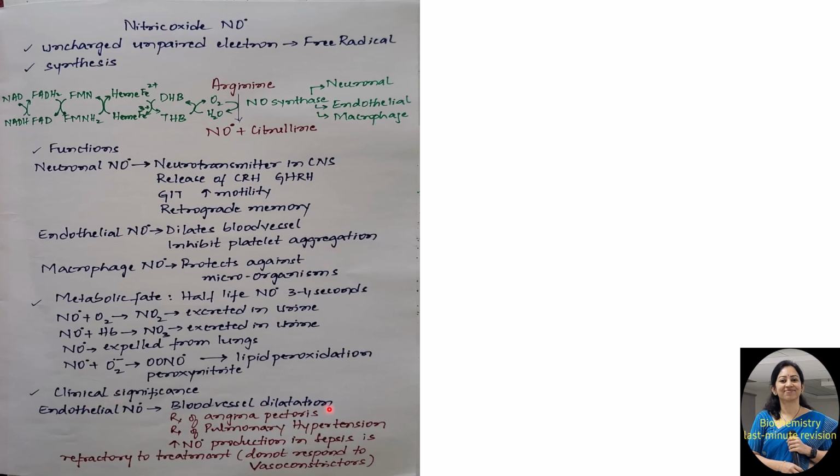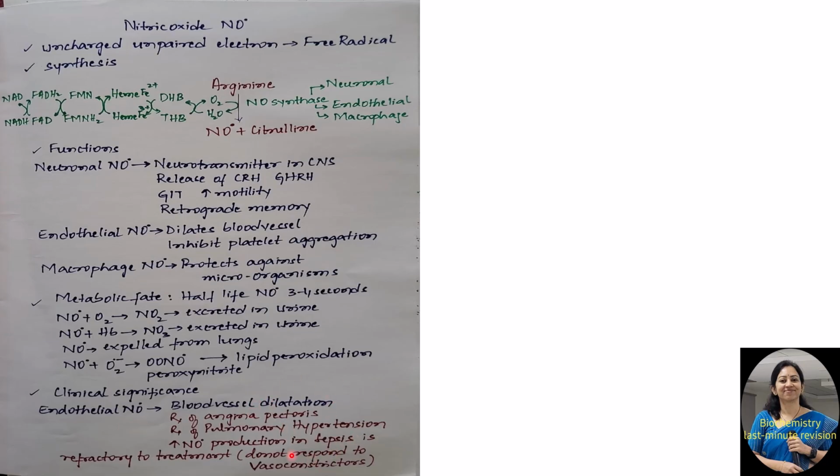So clinical significance, nitric oxide has great clinical significance, especially the endothelial nitric oxide, which is responsible for blood vessel dilatation. Now this property has been used in the treatment of angina pectoris. Angina pectoris is the chest pain caused by spasm of the coronary blood vessels or narrowing of the coronary blood vessels due to atherosclerosis. Apart from that, this property is also utilized in the treatment of pulmonary hypertension, where the blood vessels supplying the lungs are narrowed because of increased pressure. So in both these conditions, endothelial nitric oxide is used as a therapeutic agent.